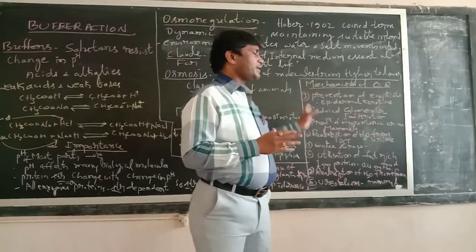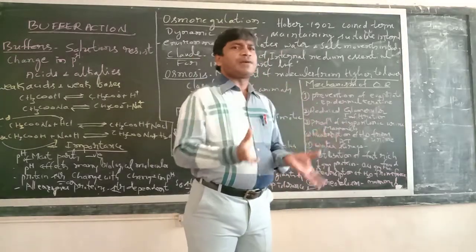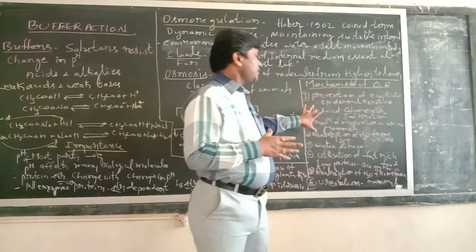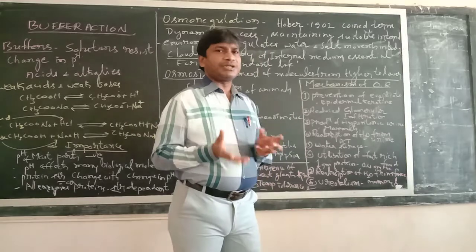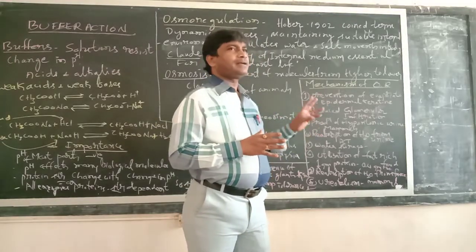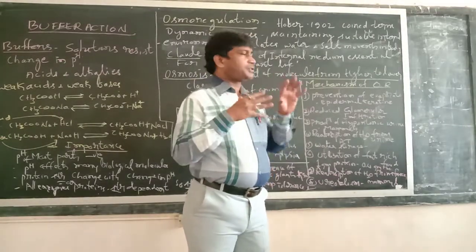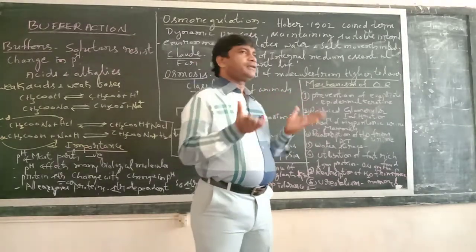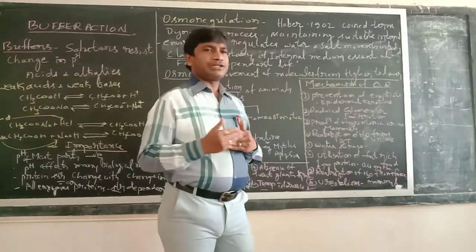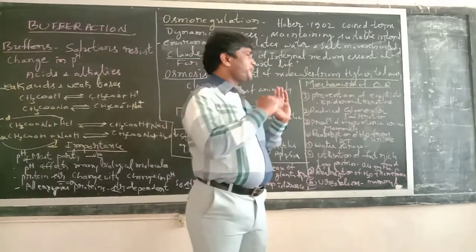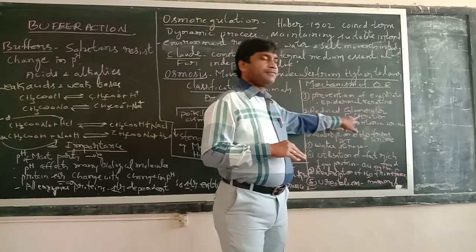So reduced glomerular filtration depends upon the availability of water. If there is more availability of water, there is more glomerular filtration. But in water scarcity areas, glomerular filtration is reduced. So the glomerulus is the repeated branching of the afferent arteriole through which impure blood passes into the Bowman's capsule. After that, the blood is filtered and purified, and through the efferent arteriole the blood passes out. So this is reduced glomerular filtration.